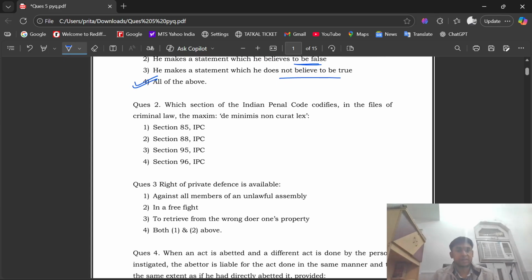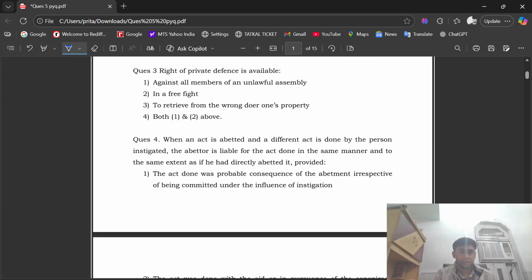See question number 2. Which section of Indian Penal Code codifies the maxim de minimis non curat lex? The right option is option number 3, that is Section 95 IPC. Section 95 of IPC.